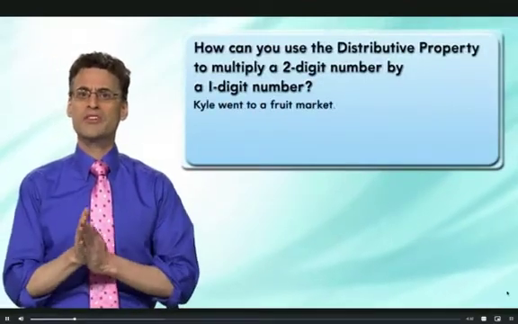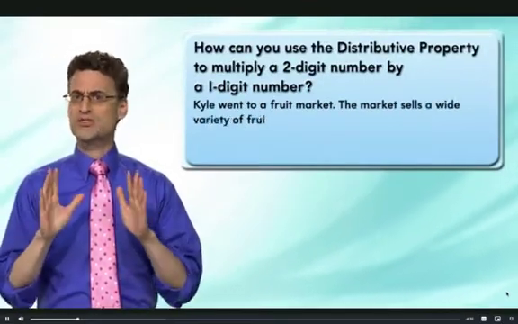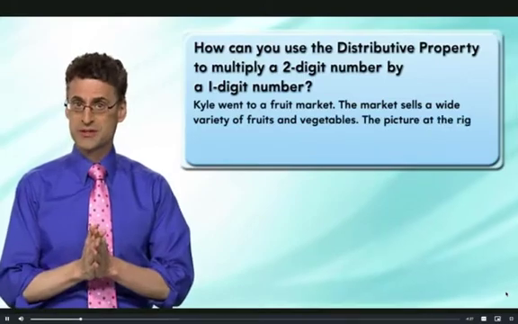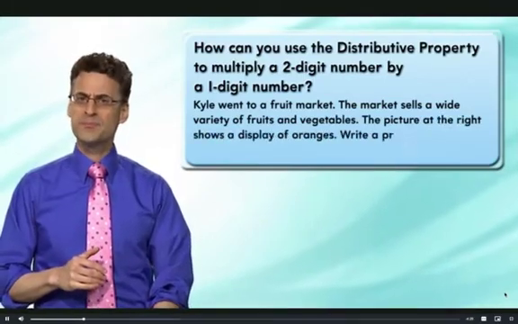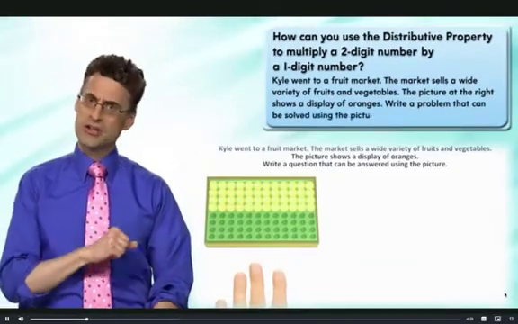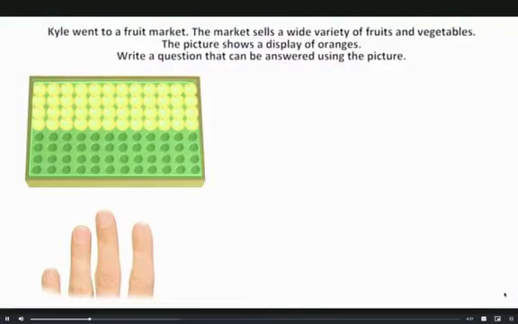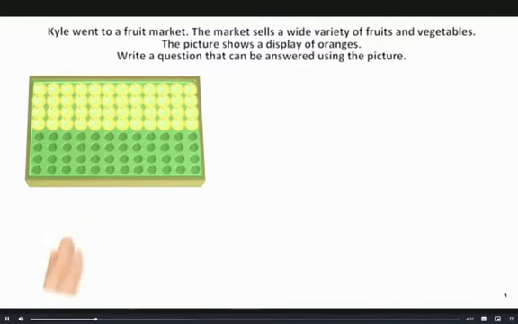Okay, well, Kyle went to a fruit market. Now, the market sells a wide variety of fruits and vegetables. Now, this picture here shows a display of oranges. Our challenge? To write a question that can be answered using this picture. Well, okay, so what do I see here?